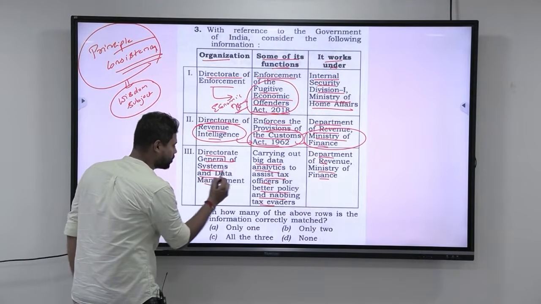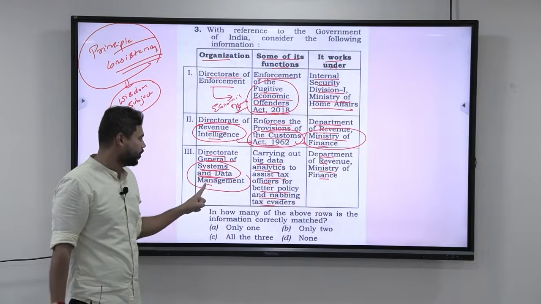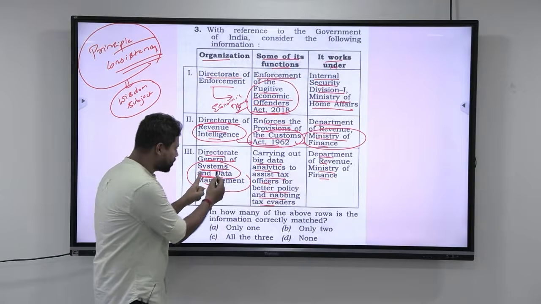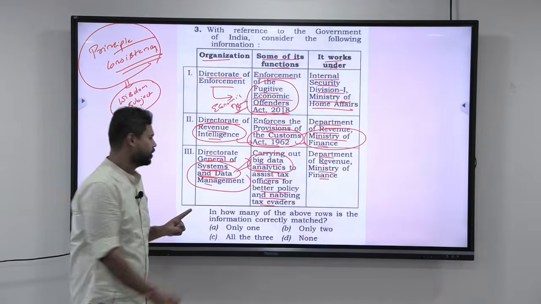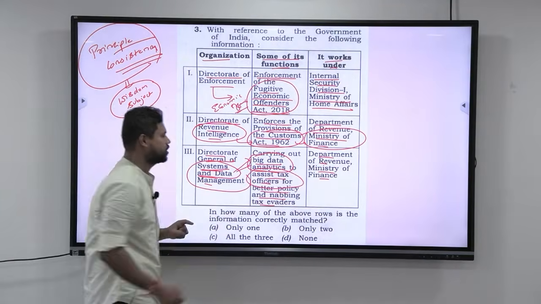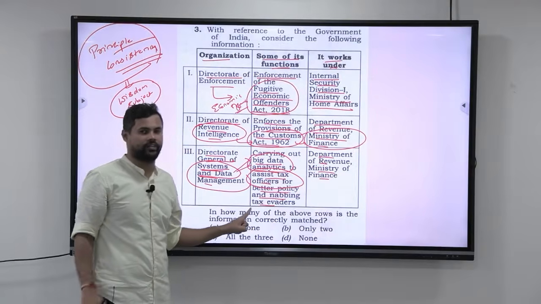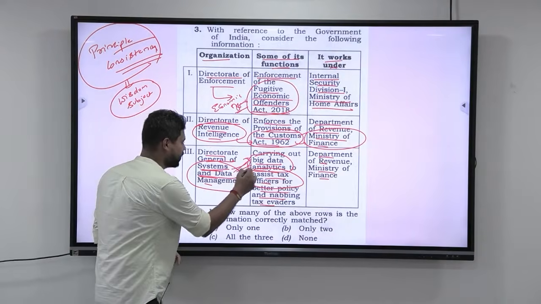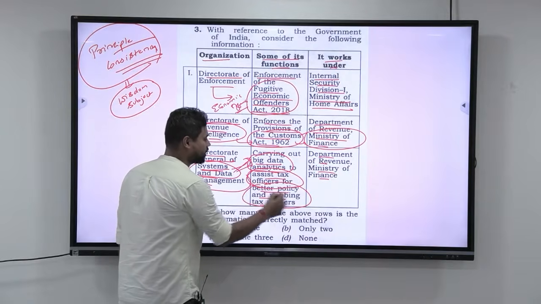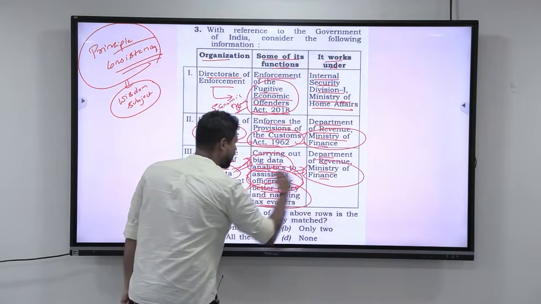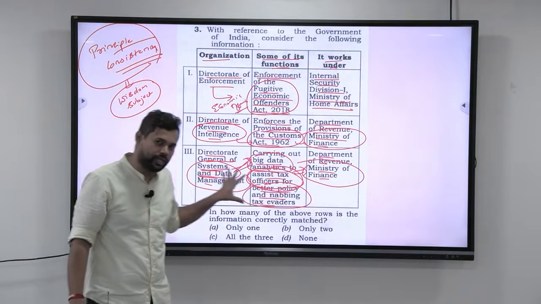Directorate General of Systems and Data Management. Okay, systems and data management. Now look at this. Systems and data management, automatically they carry out big data analytics. Why? To assist tax offices, to nab tax evaders. So there is consistency here. Now look at this. Nabbing tax evaders and assisting tax officers is the job of Ministry of Finance. I hope you are understanding this. There is consistency if you see in the statement.